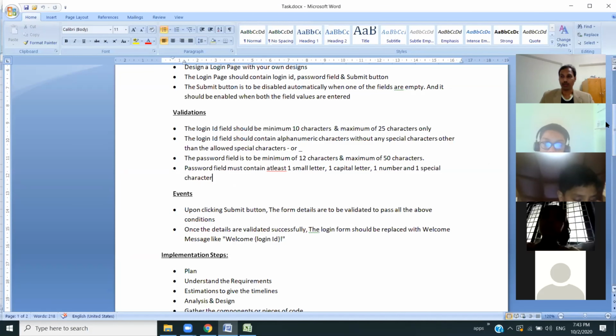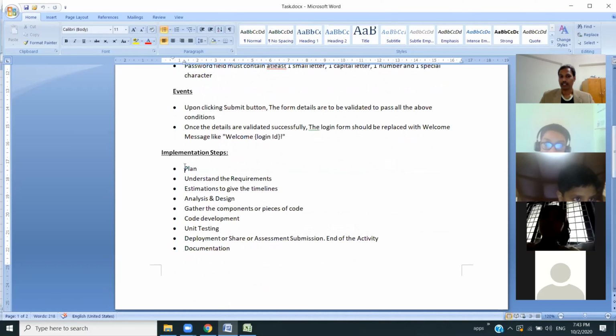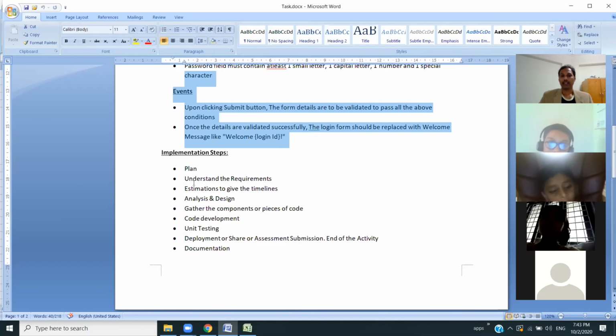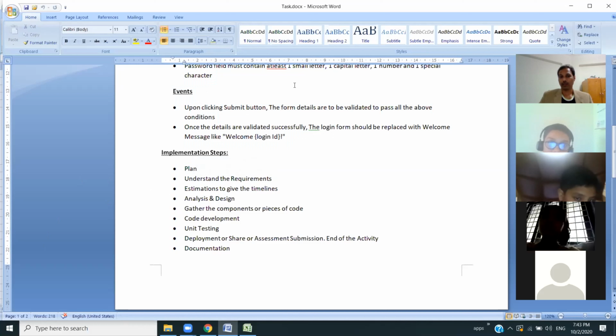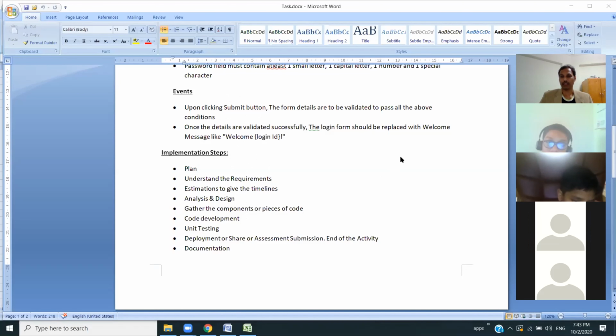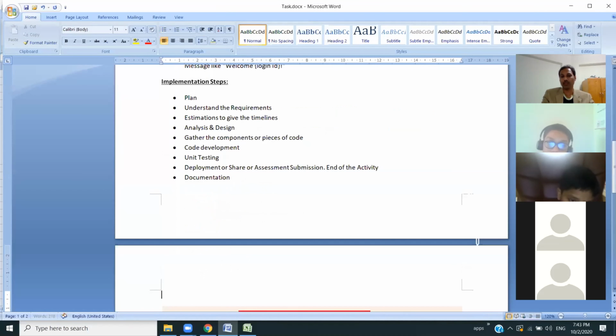For this, I want you all to discuss steps in this format. The first step would be planning. You must plan how to implement this and what details are needed to fulfill this requirement. Read through this requirement document, and if you have any questions, you can raise clarifications in the bottom section, requirement clarifications, if you don't understand something.